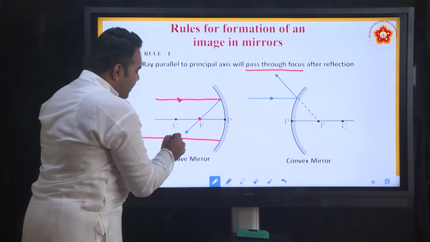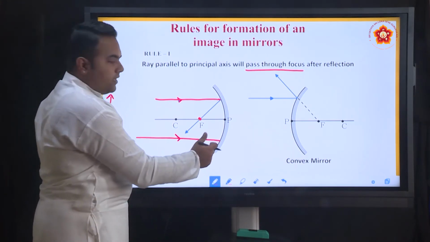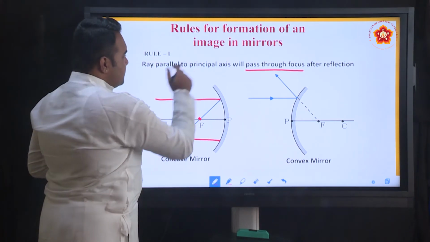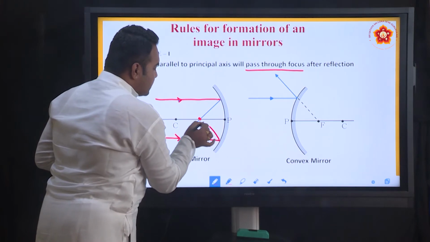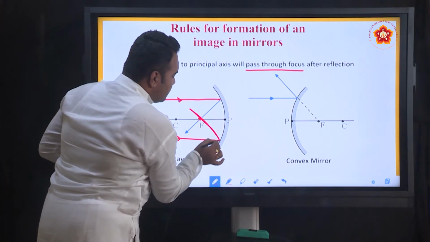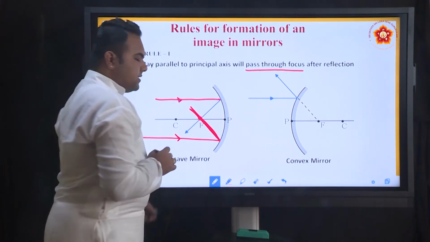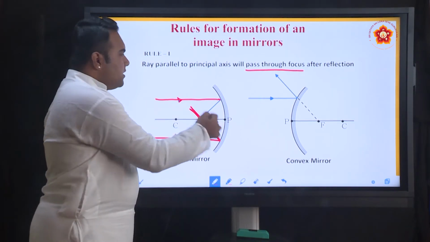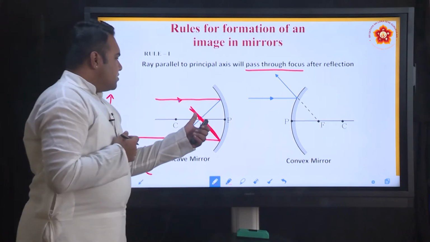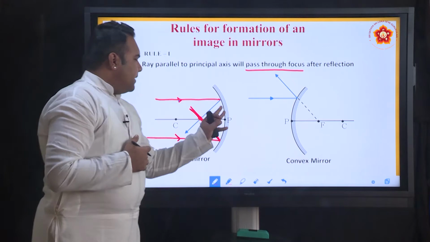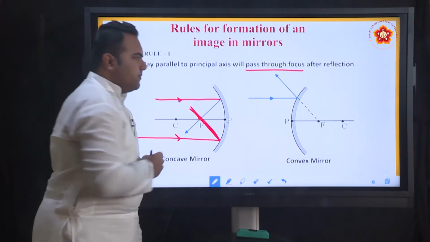Now, the parallel ray of light coming from the object, after reflection, where should this go? As per the rule, this should pass through the focus. This should be a straight line. If you use a scale, you will be able to get the straight line. All the parallel rays of light that are coming, after the reflection from a concave mirror, they will be passing through the focus.